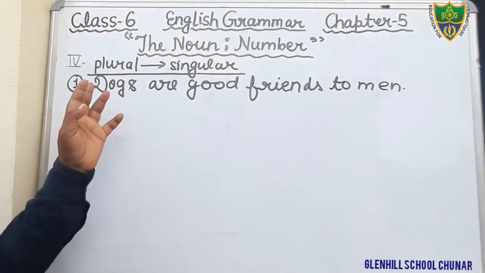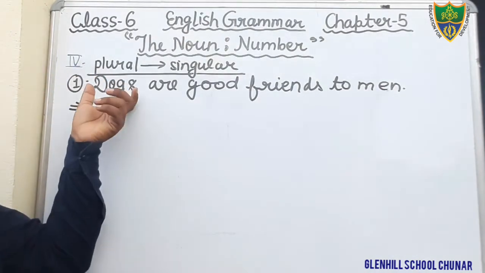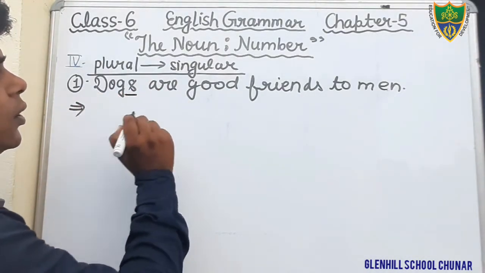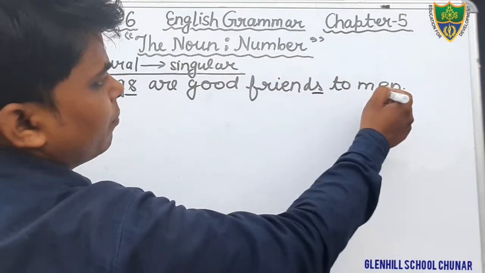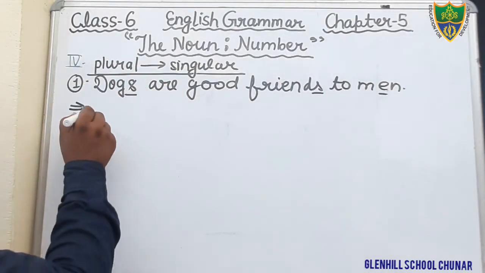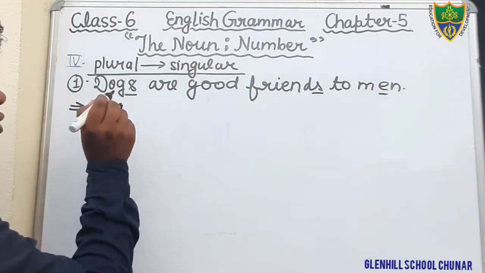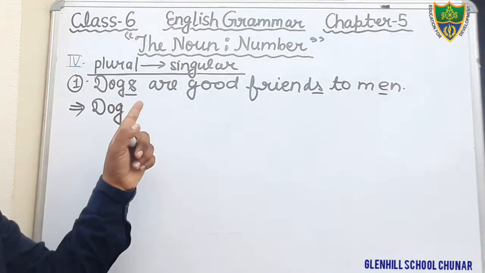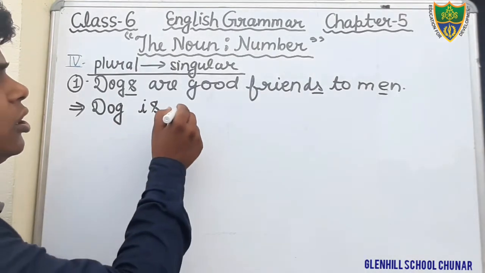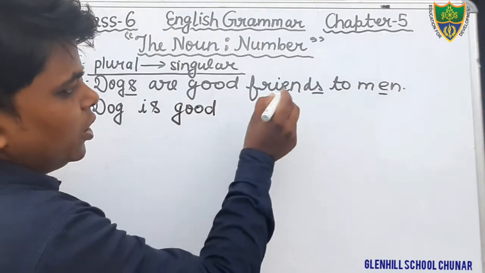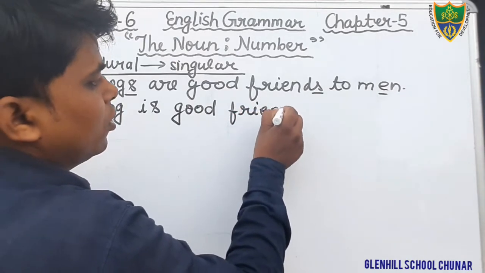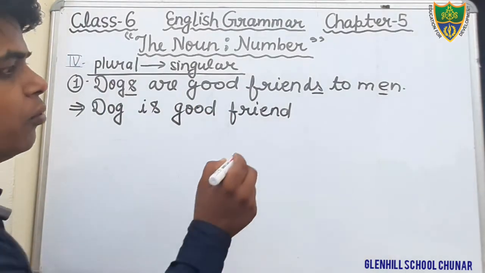These words are nouns, and these nouns are given in plural form. You can see dogs is plural, friends is plural, and the word men is plural, and you have to change that into singular. So what would be the correct sentence? Dog. And when we are using the singular noun, then we will also use the singular verb. Dog is. Okay, dog is good. Here we will also remove s to make it singular. Okay, you can see dog is good friend to man.